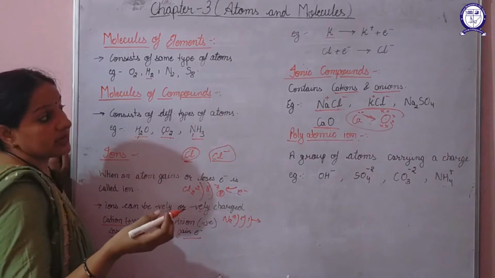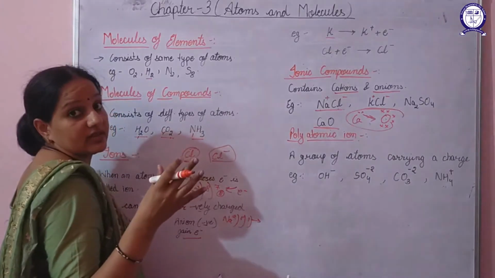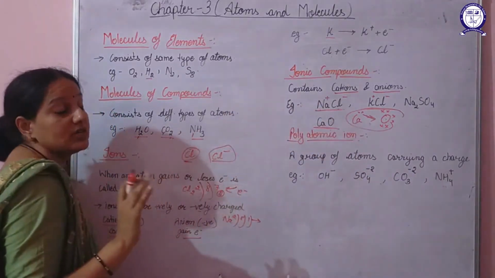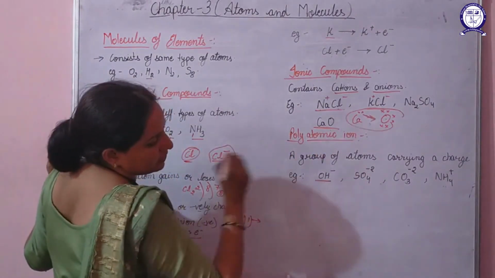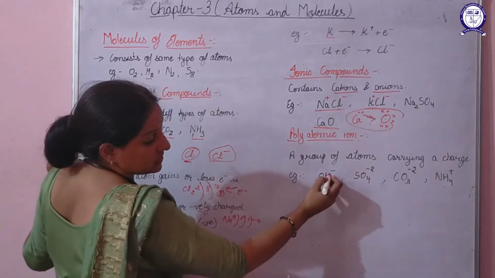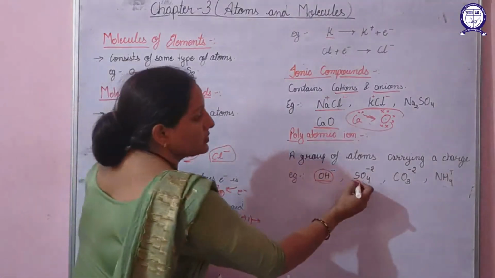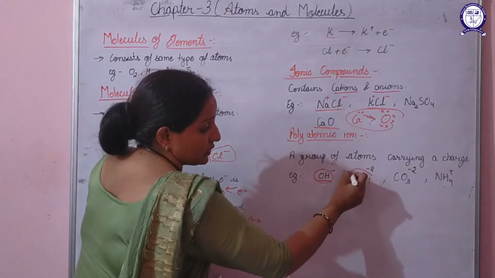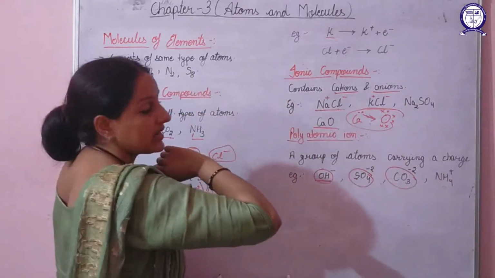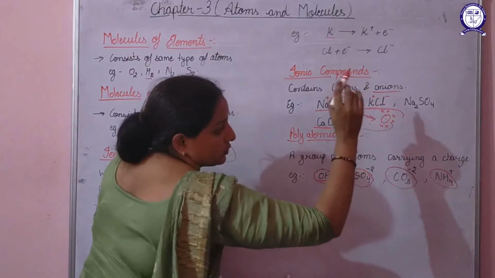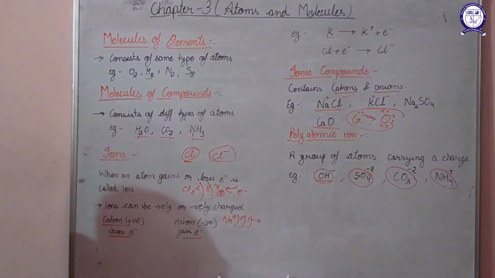Next is the polyatomic ion. Here we have talked about single charges, where single atoms were carrying a charge. But if a group of atoms carries a charge, such an ion is known as a polyatomic ion. If we talk about the hydroxyl ion, that is OH, the complete charge on it is negative. If we talk about SO4, it has a complete charge of -2. If we talk about CO3, it also has a complete charge of -2. In a similar way, NH4, that is ammonium, has a complete charge of positive. So this was about polyatomic ions.